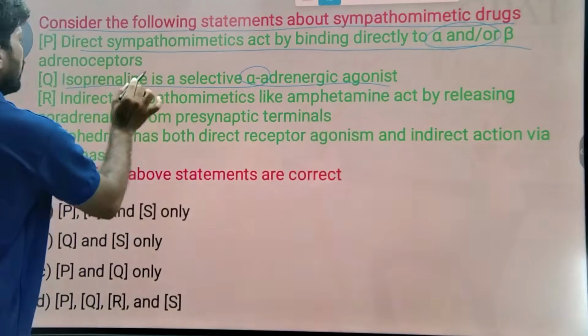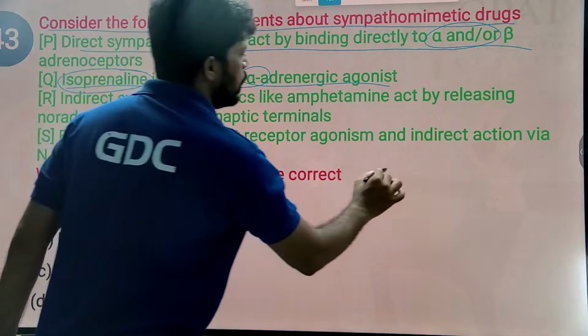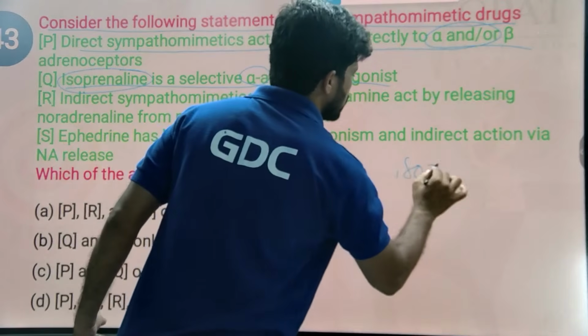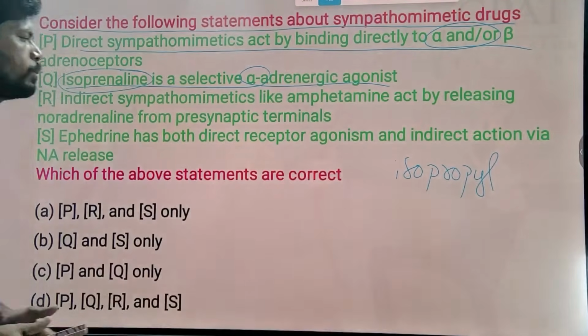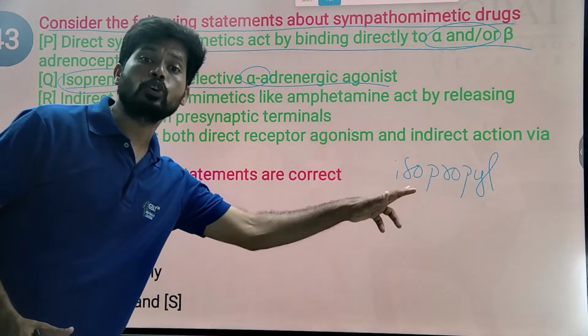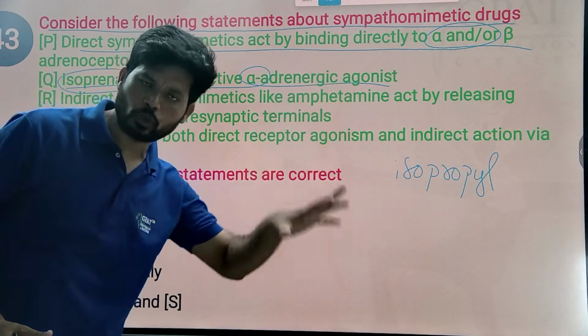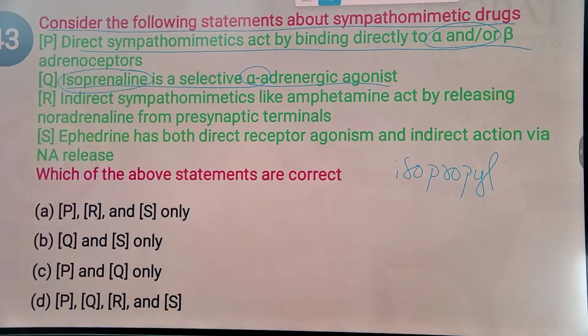No, isoprenaline is highly selective towards beta adrenergic receptors, with no action on alpha receptors, especially because of the isopropyl group in its structure. It has similar action to adrenaline, but due to the isopropyl group it has affinity only towards beta receptors, none on alpha receptors.